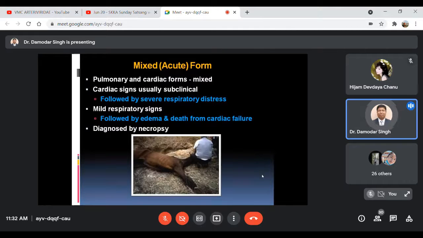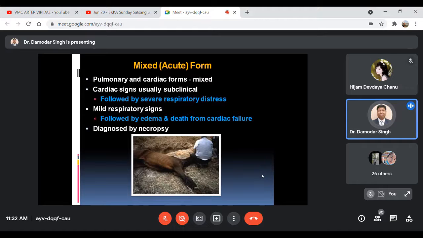Then in case of the mixed form, that means the cardiac and pulmonary forms mixed, both lesions or signs associated with the pulmonary and cardiac forms will be there. So there will be severe respiratory distress and difficulty in breathing.